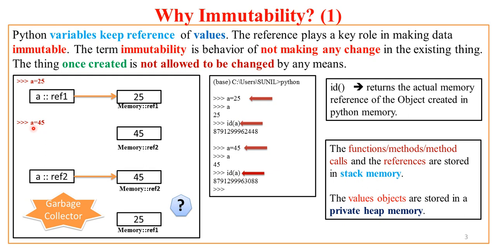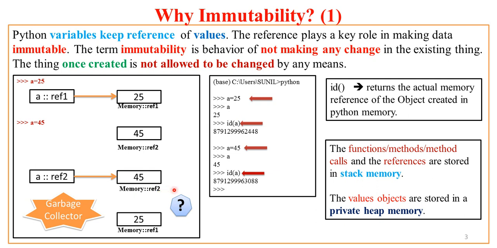In other programming languages, the existing variable value will be updated, but in case of Python, as the int object is immutable, the existing value object 25 will not be altered or changed. Rather, a new object will be created at reference ref2. That int object is 45, and that reference ref2 is made available to a. Now a refers to a very new object, that is the int object holding 45 and having reference address ref2.